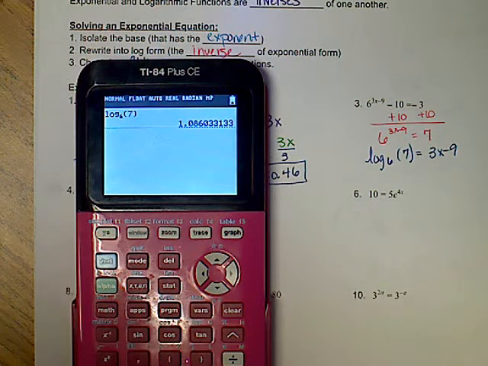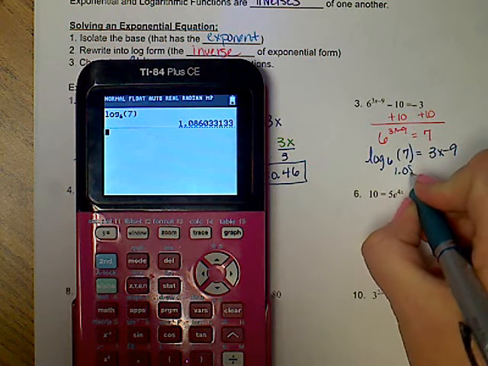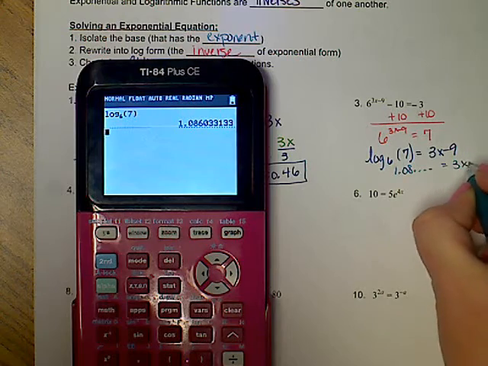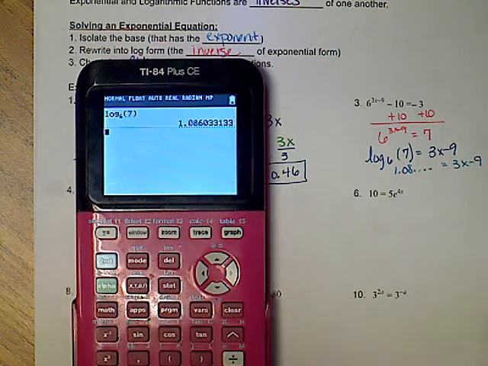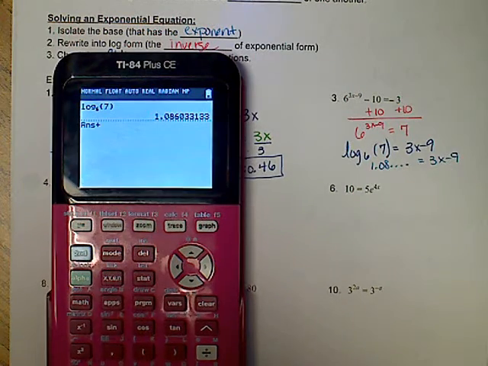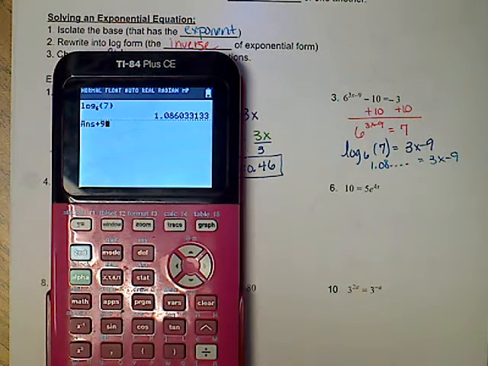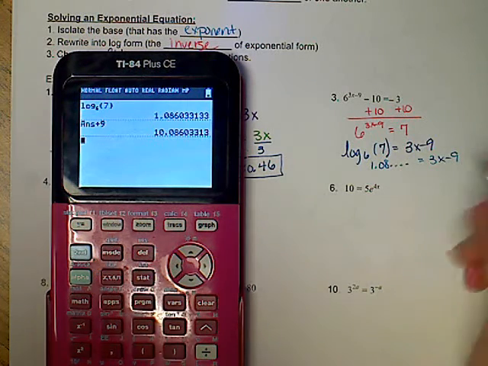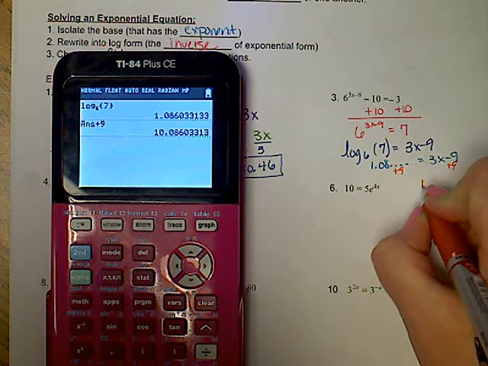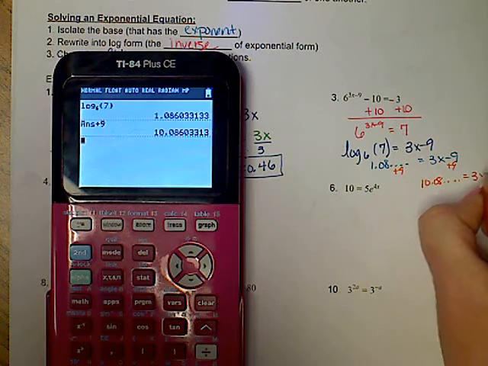So I'm going to say math up arrow to log base 6 of 7. So when I write this, I'm going to say 1.08 dot dot dot dot. I'm not cutting it off because I have a lot more work to do here. My next step would be to add 9 to both sides. So notice that I put in my calculator to keep the whole decimal, answer plus 9. So I got 10.08 dot dot dot dot equals 3x.